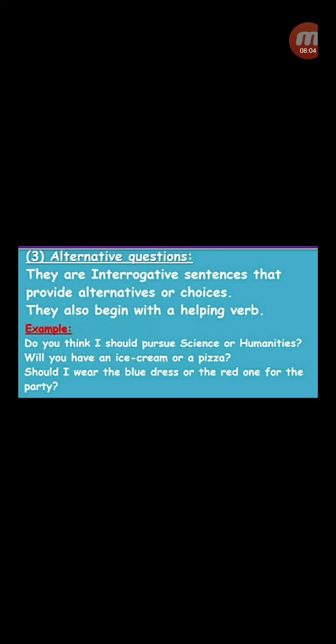Right? Let's see the example. Do you think I should pursue science or humanities? Will you have an ice cream or a pizza? Should I wear a blue dress or a red dress? Red one for the party? So these are interrogative sentences, but they belong to the category of alternative questions.